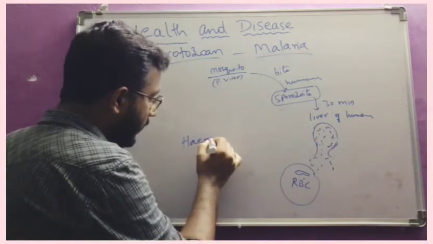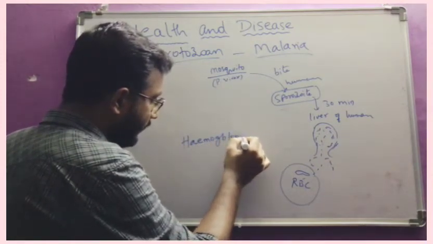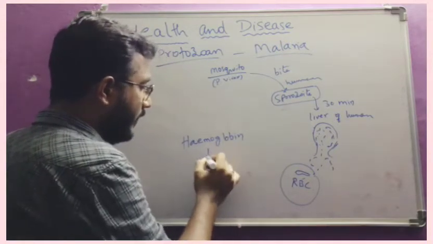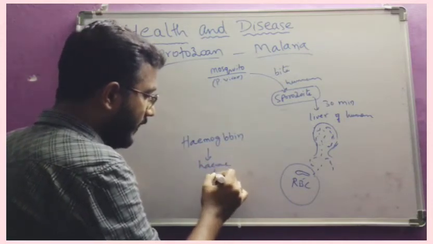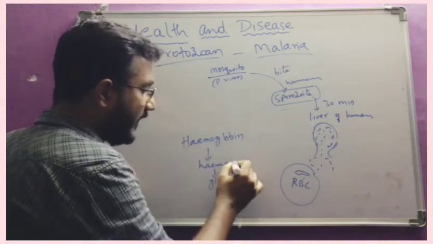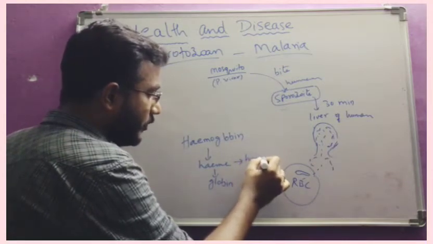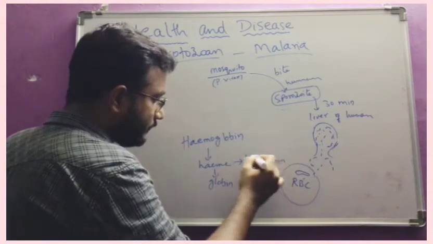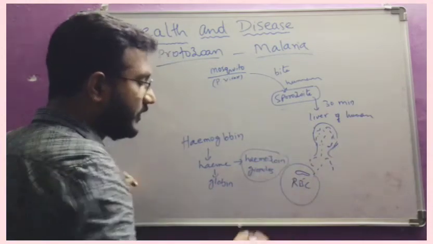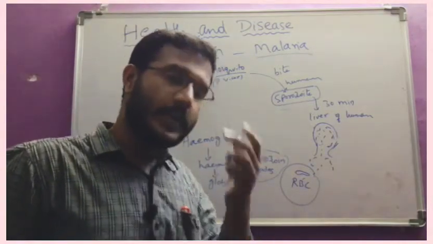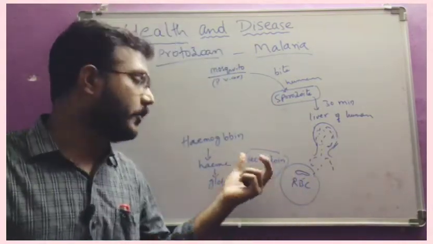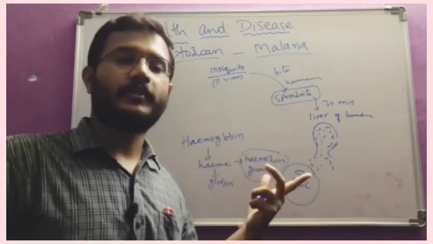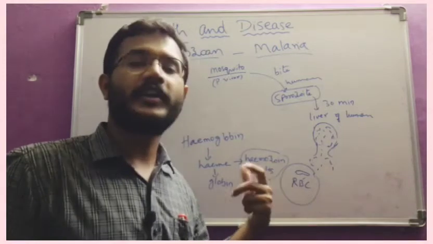It breaks down hemoglobin into heme and globin, and the heme finally converts into hemozoin granules. These hemozoin granules will be released, and they are toxic, and due to the release of these hemozoin granules we are getting high fever.